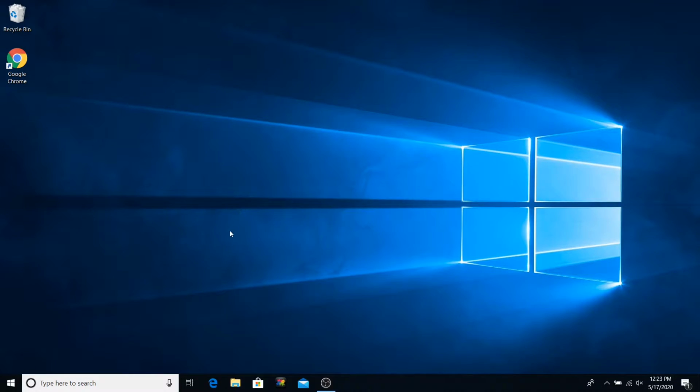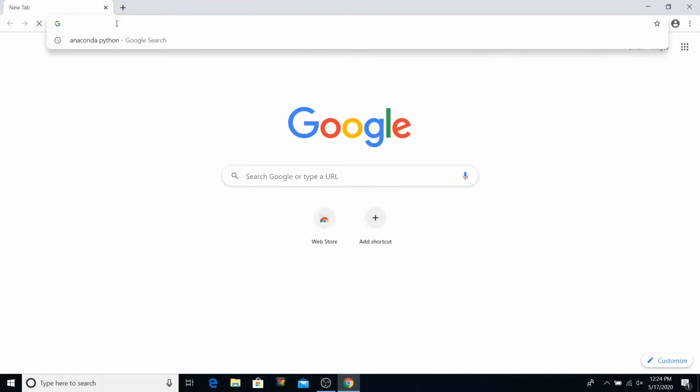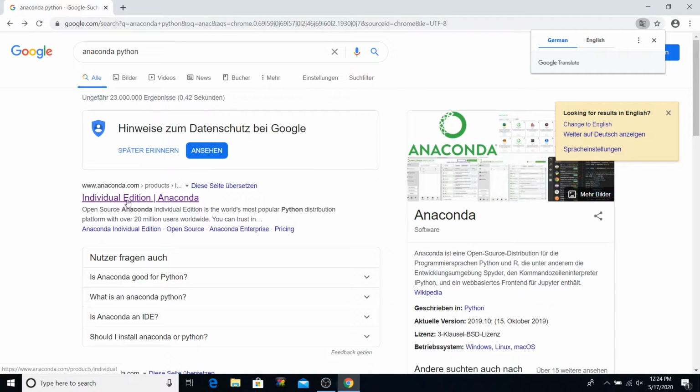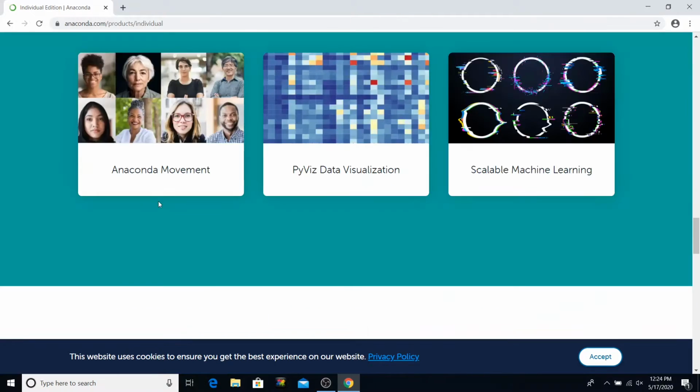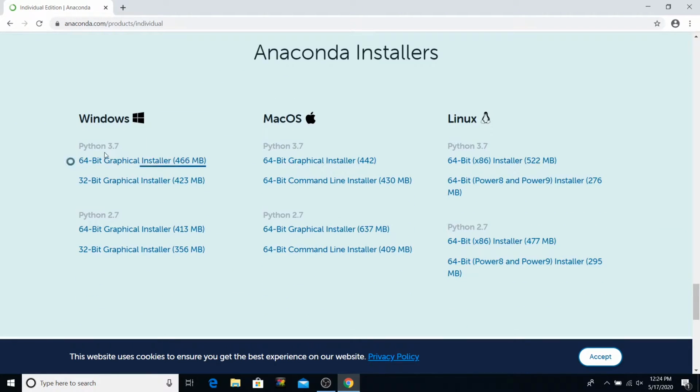So to install Python, we will install Anaconda, which includes Python and Jupyter Notebook within it. Let's open our browser and simply search for Anaconda Python, and open the first link which says individual edition. And here on the Anaconda web page, we will simply go to download and download Python 3.7. You can download it for your own operating system if you're using Mac or Linux. I'm using Windows 64-bit, so I will download the 64-bit installer.